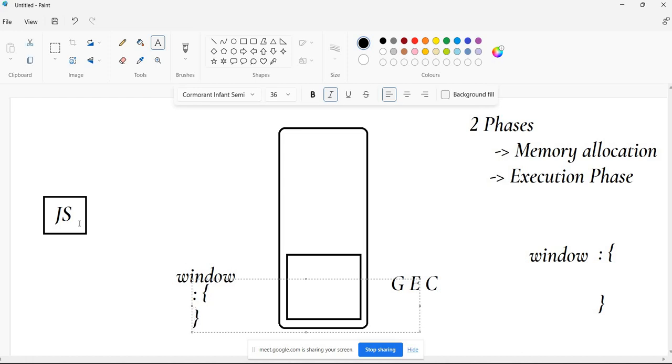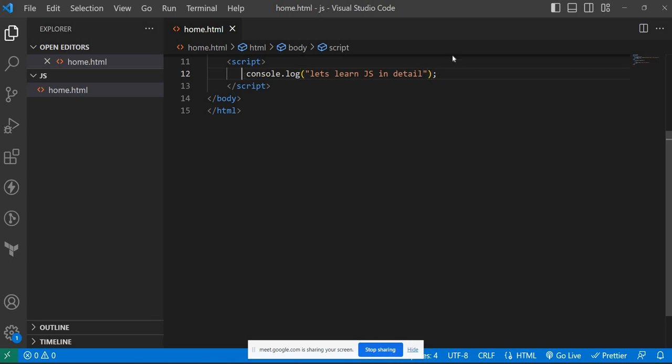Now we have given the JavaScript file to the JavaScript engine. What will this JavaScript engine do first? First, it will go for memory allocation. How is it happening? Right now I'm going to add a few lines of code.